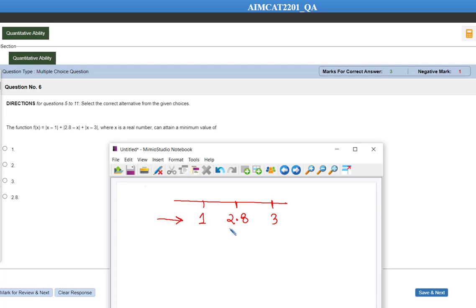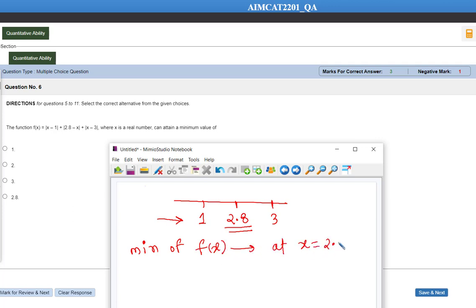So in total there are an odd number of terms. When there are an odd number of terms in this kind of question, the minimum value of f of x will be at the middle value, the middle critical point. So minimum value of f of x is going to be at which point? At x is equal to 2.8.